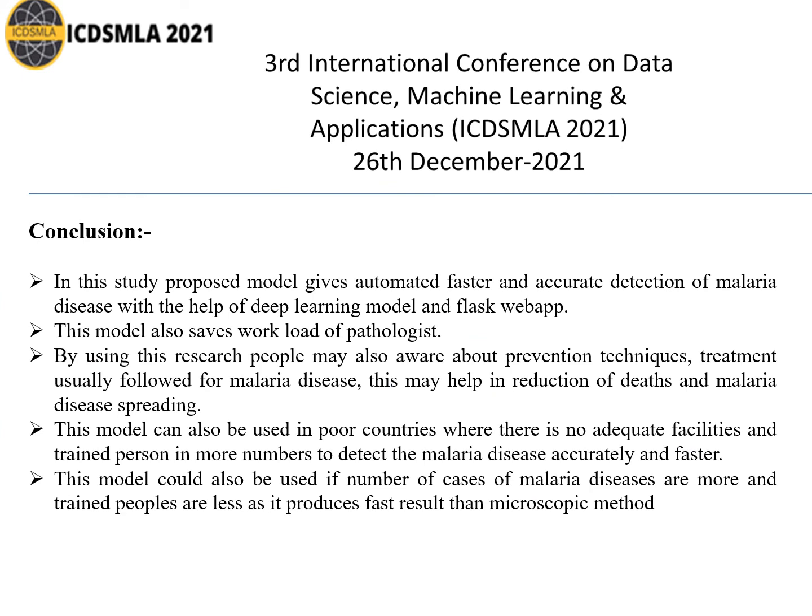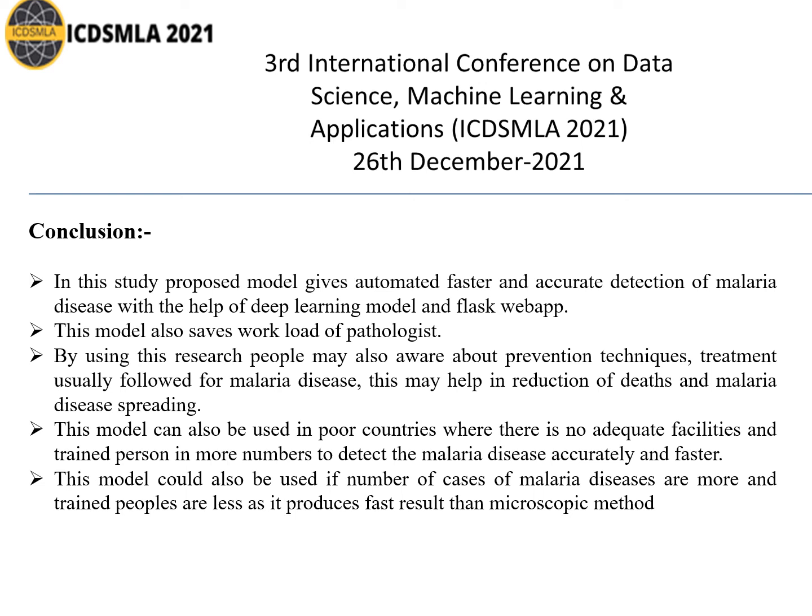Conclusion. In this study, the proposed model gives automated, faster and accurate detection of malaria disease with the help of a deep learning model and a Flask web app. This model also saves the workload of the pathologist. By using this research paper, many people can become aware of prevention techniques and treatment usually followed for malaria disease. This may help in reduction of deaths and malaria disease spreading.